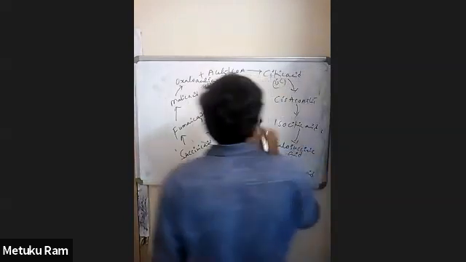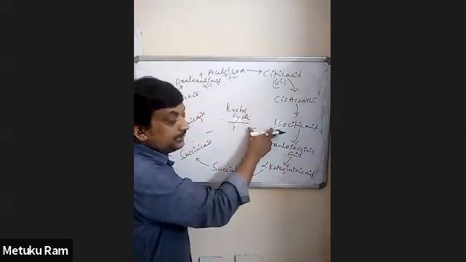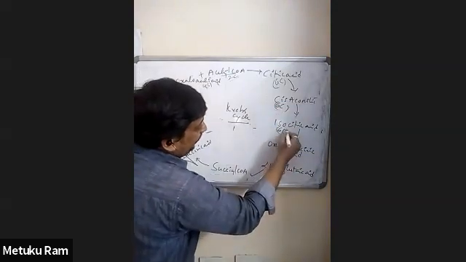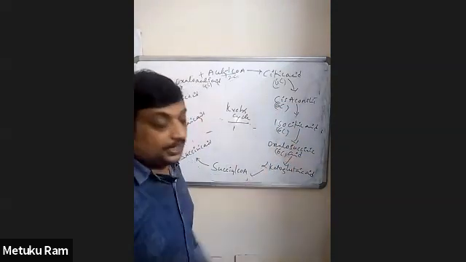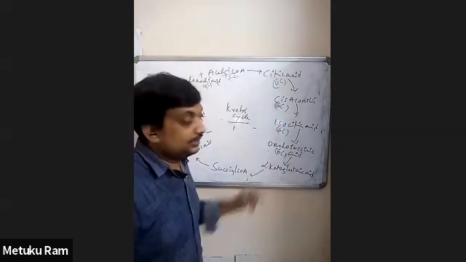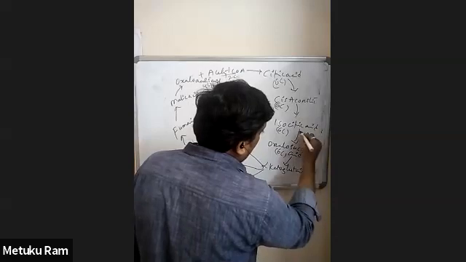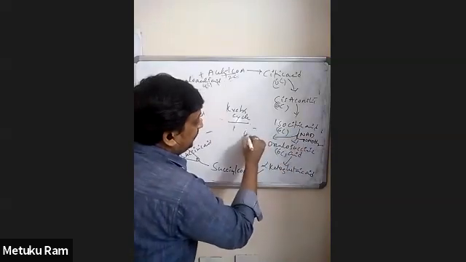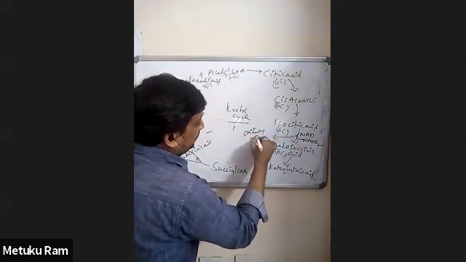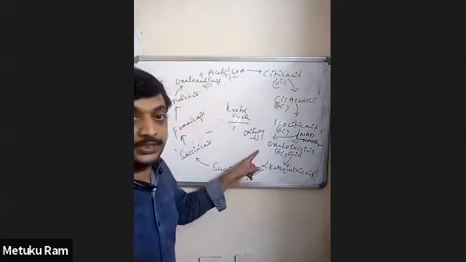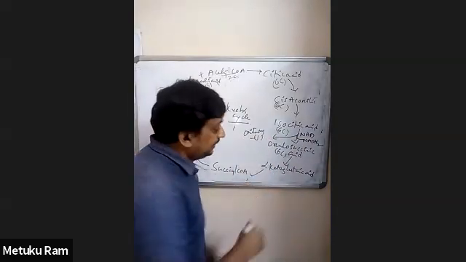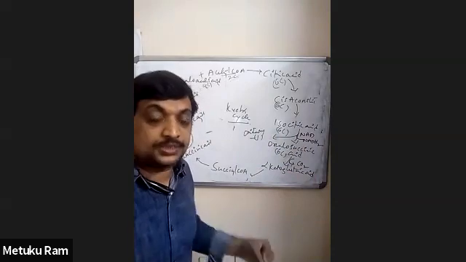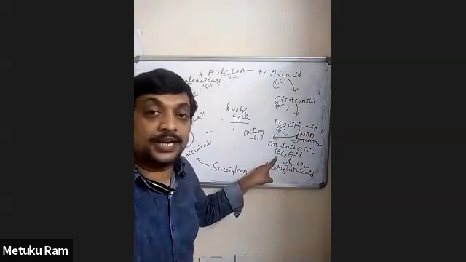Right? Now this citric acid is converted into cis-aconitic acid, isocitric acid, and oxalosuccinic acid. All these are 6-carbon compounds. In the conversion of isocitric acid to oxalosuccinic acid, NAD is converted into NADH2. Right? So this is oxidation reaction 1. Now oxalosuccinic acid is converted into alpha ketoglutaric acid. In this reaction, 1 carbon in the form of carbon dioxide is lost. This reaction is an example of decarboxylation.